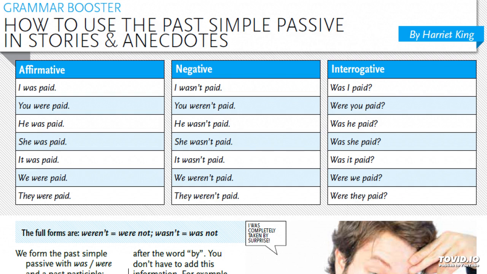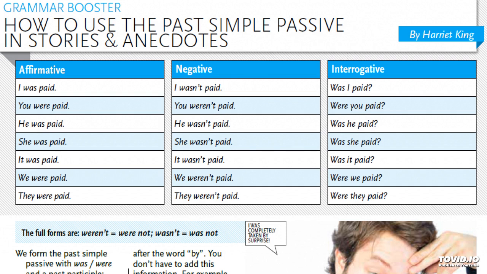Negative. I wasn't paid. You weren't paid. He wasn't paid. She wasn't paid. It wasn't paid. We weren't paid. They weren't paid.